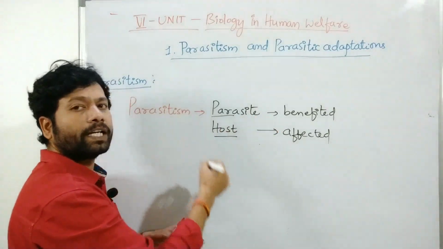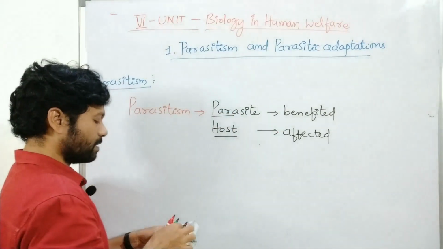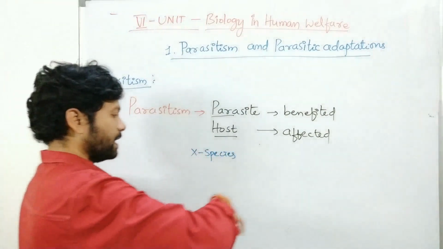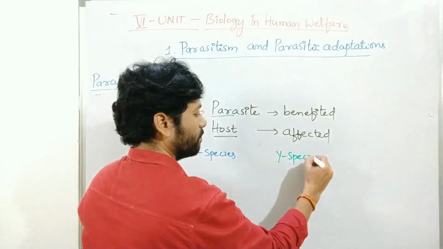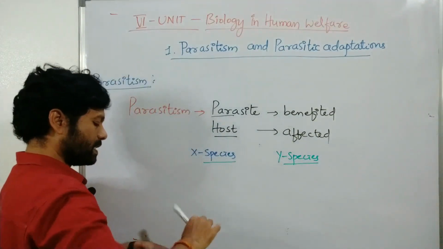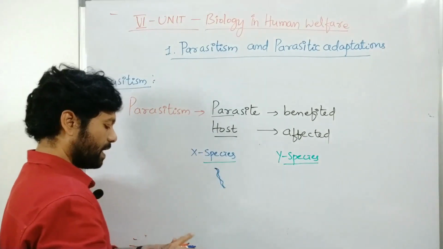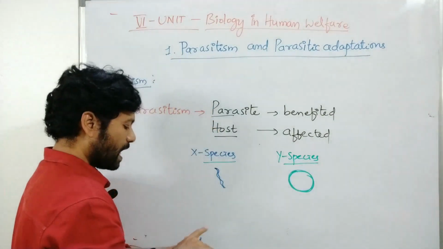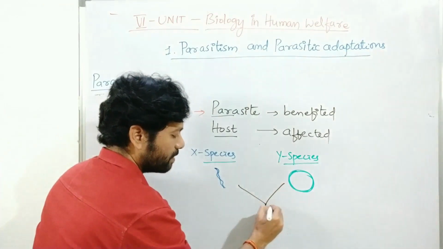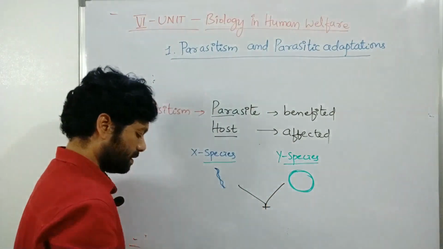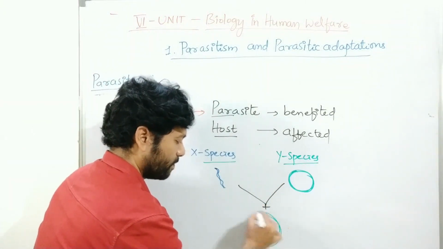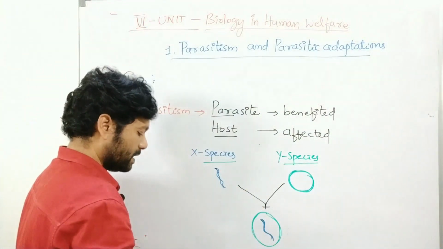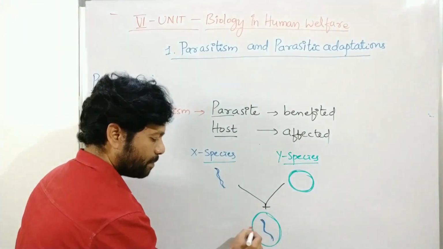The host provides shelter to the parasite. For example, there is an X species and a Y species, two different organisms, and there is an association between them. The parasite lives inside or outside the host, and after living in the host it damages the host's body. So the one living in or on the other is called the parasite, and the other is called the host.